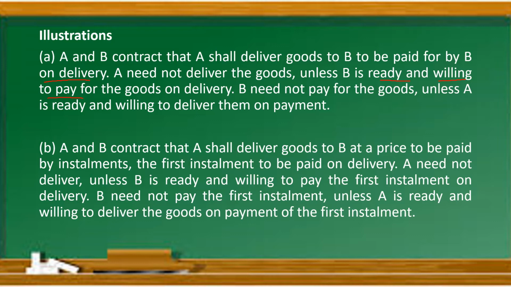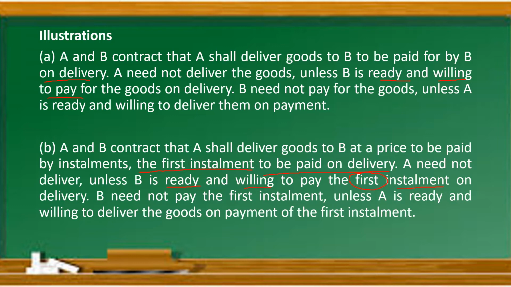See, one more example is there. A and B contract that A shall deliver goods to B at a price to be paid by installments. The first installment to be paid on delivery, right? A need not deliver unless B is ready and willing to pay the first installment on delivery.